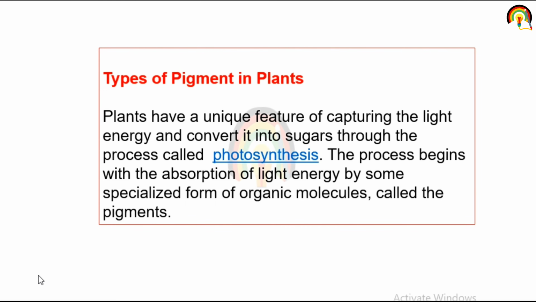Types of pigment in plants. Plants have a unique feature of capturing light energy and converting it into sugar through the process called photosynthesis. As we all know, during photosynthesis, plants capture light energy, and in the presence of carbon dioxide, water, sunlight and chlorophyll pigment, they prepare their food and transport the food material in the form of sucrose, which is a non-reducing sugar.